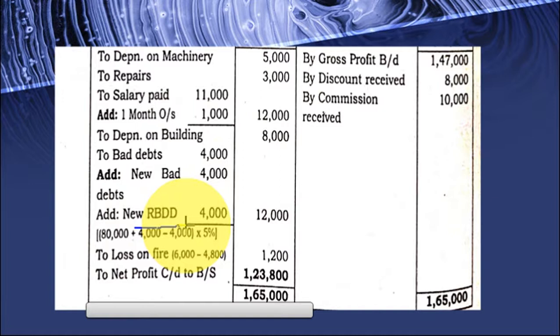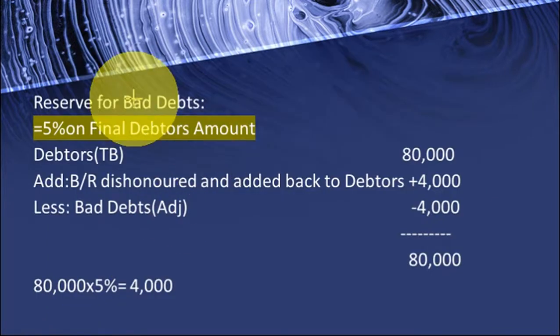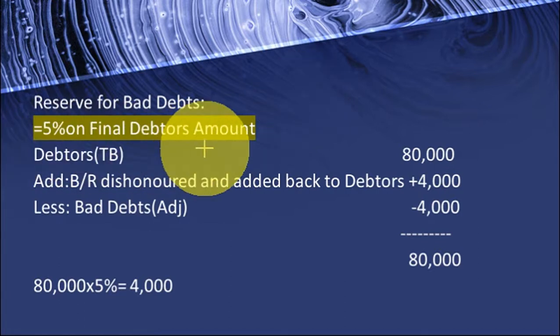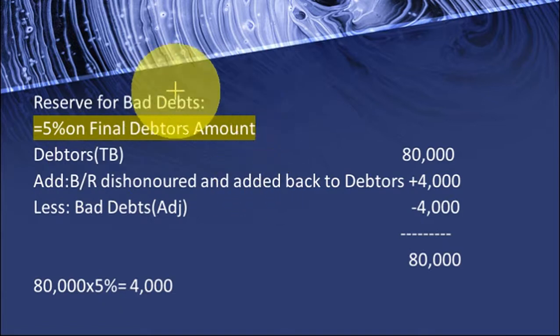How to calculate the reserve for bad debts? See here, reserve for bad debts. Always, students remember, we always calculate the reserve for bad debts on the good debtors. Good debtors means what? They are able to give us the money back, right? So on the good debtors, we have to calculate. So how do we calculate the good debtors? We have to deduct all types of bad debts from them and find out the good debtors. Okay, so they have given 5% RBD on debtors, right?